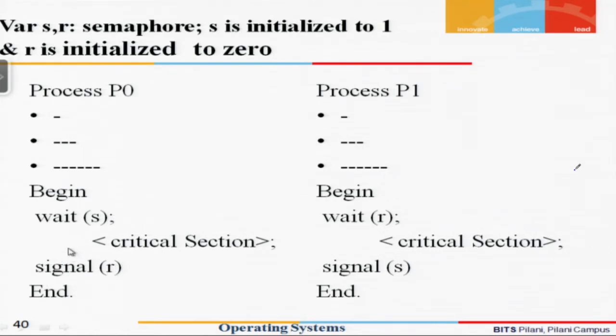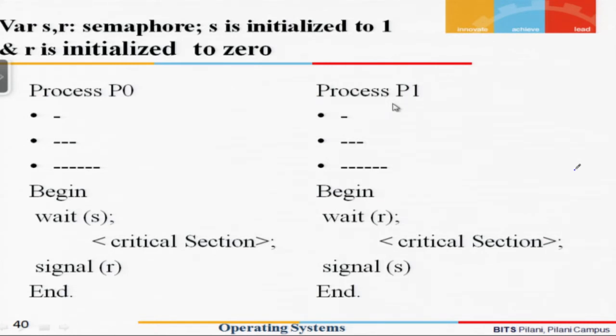So this process executes signal R, and when signal R is executed, the value of R becomes equal to 1. Let us assume that till now process P1 has not come. So P0 comes first and executes. Now the value of R becomes 1 and the value of S becomes 0, because it was a wait S and it was decremented.